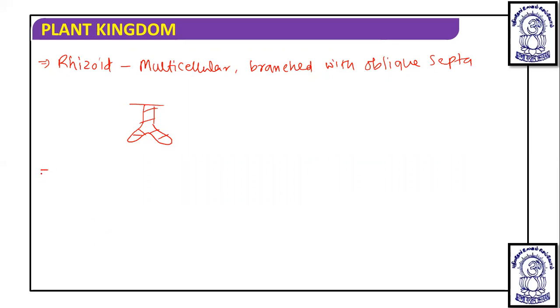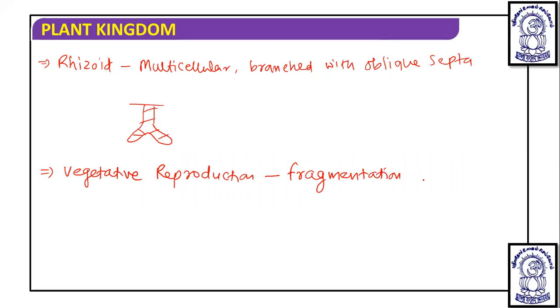Now, if we talk about mosses, the vegetative reproduction in mosses occurs by fragmentation and budding in secondary protonema.